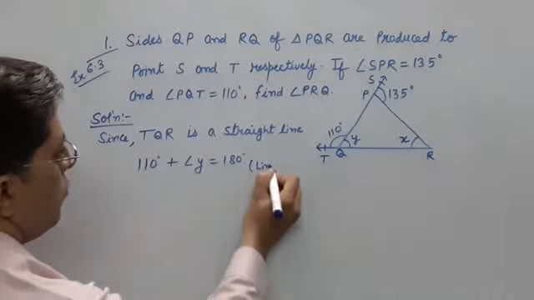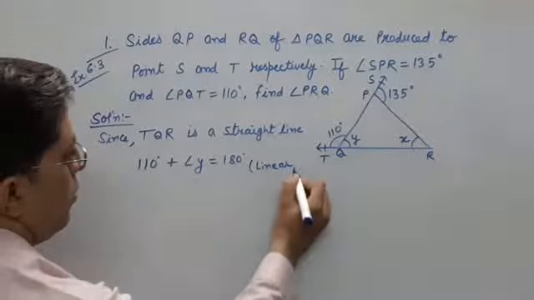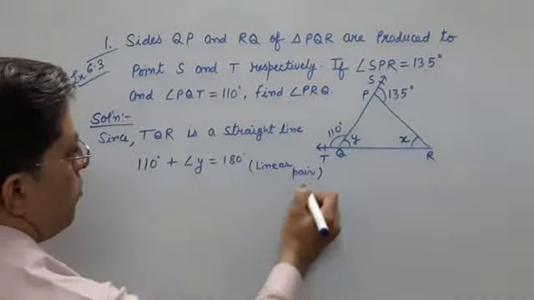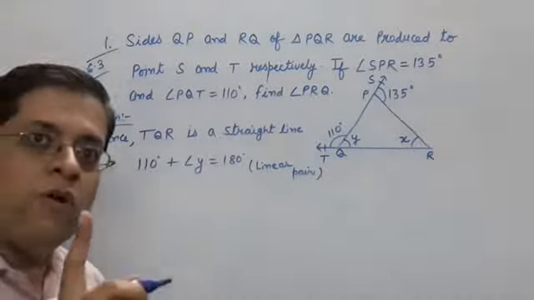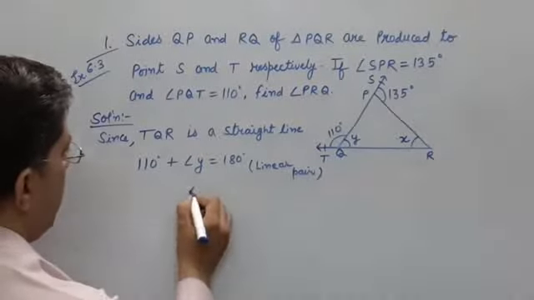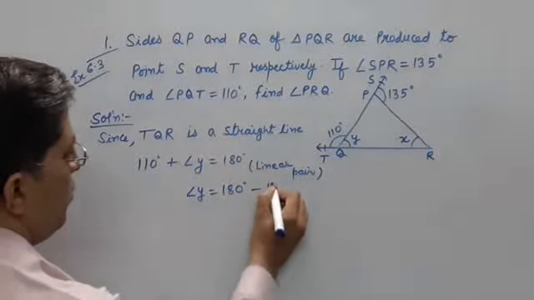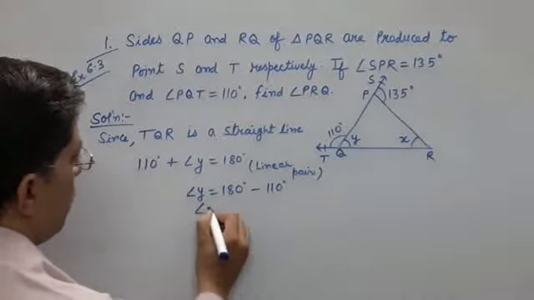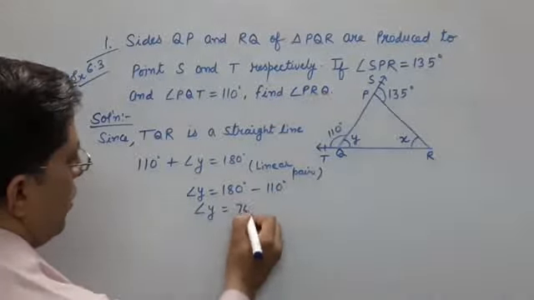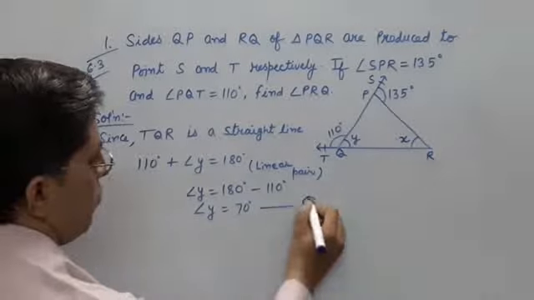Reason is linear pair. What will be angle Y? Angle Y will be 180 degrees minus 110. So angle Y is 70 degrees. This is equation number 1.